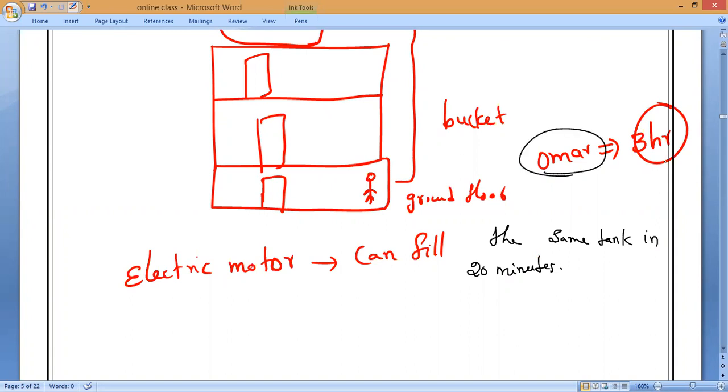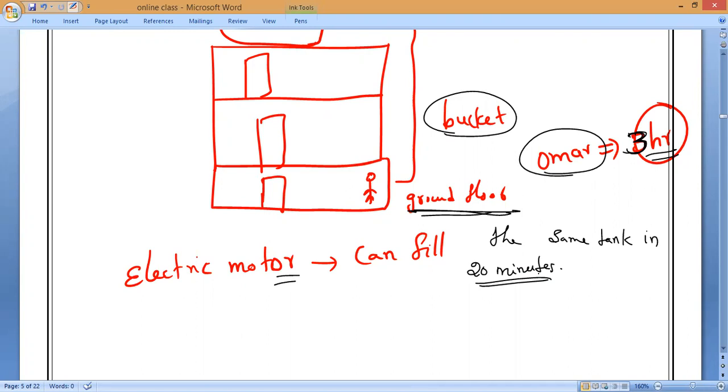Homer has taken 3 hours to fill the tank. The water is present on the ground floor and the water tank is on the second floor. With the help of a bucket, he is taking and climbing, taking and climbing, taking and climbing. Within 3 hours, Mr. Homer has filled this tank. But if I turn on the electric motor, the motor can fill the tank within 20 minutes. Now tell me, is the work done by Homer and by the electric motor the same or different?